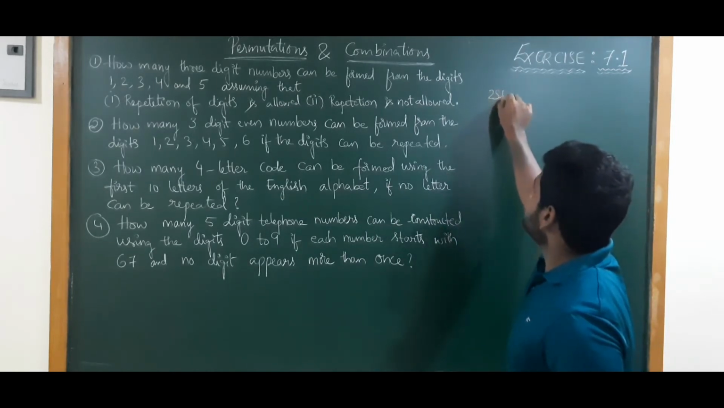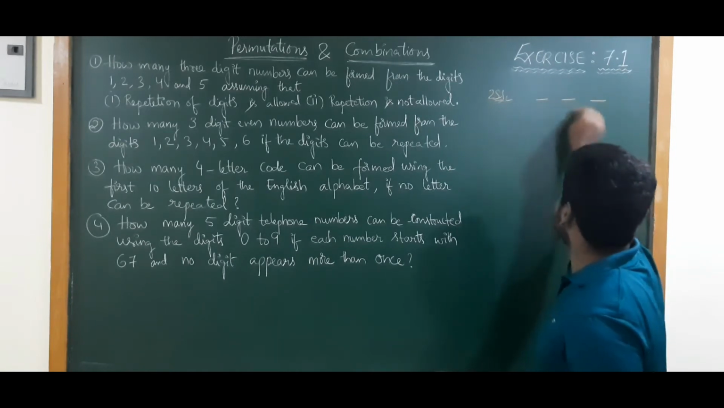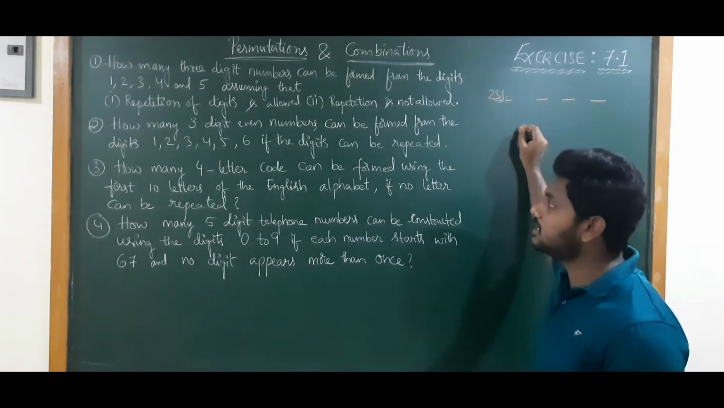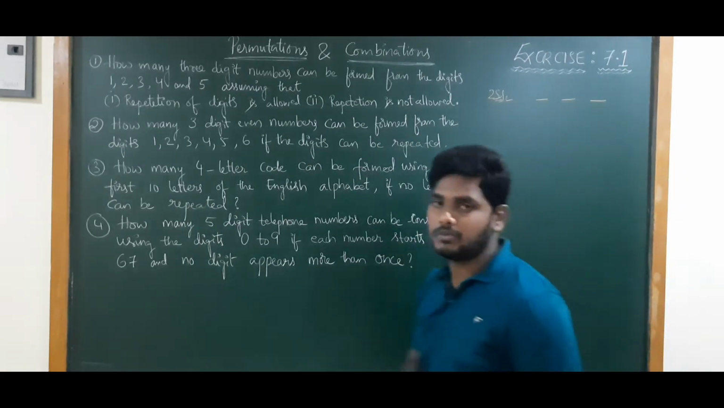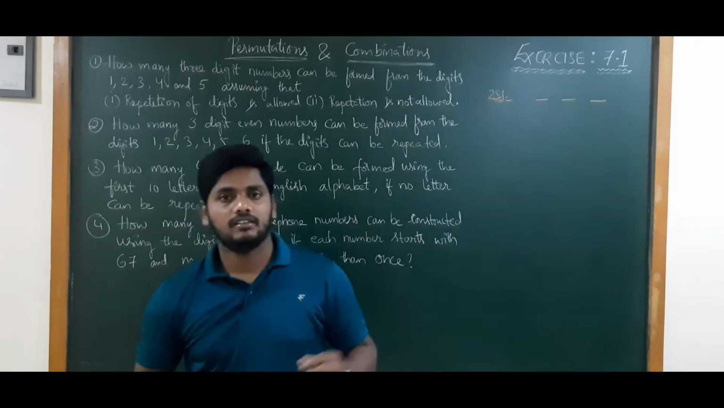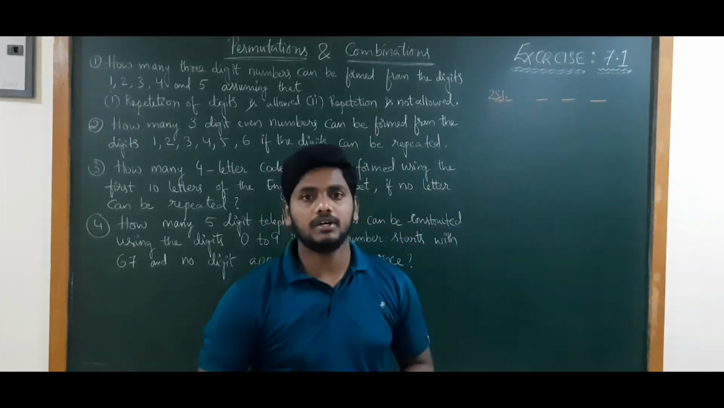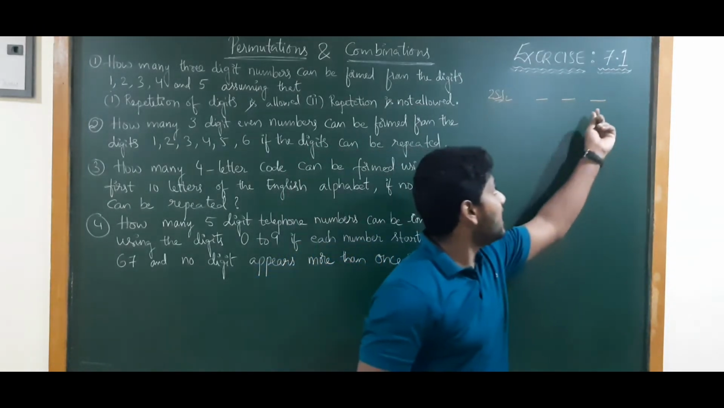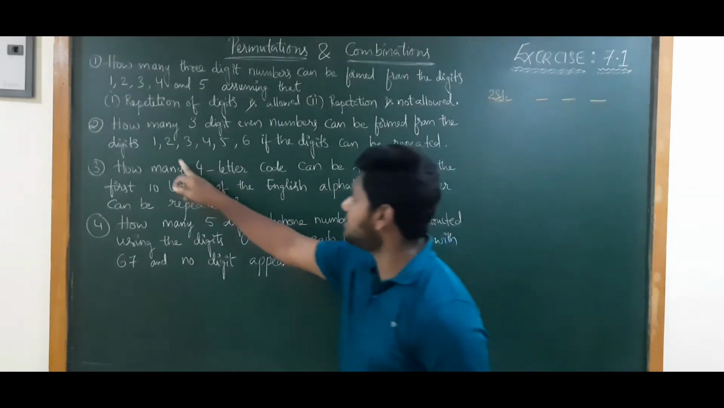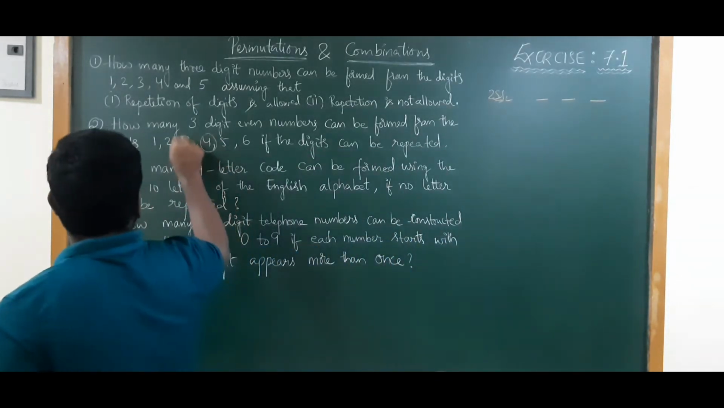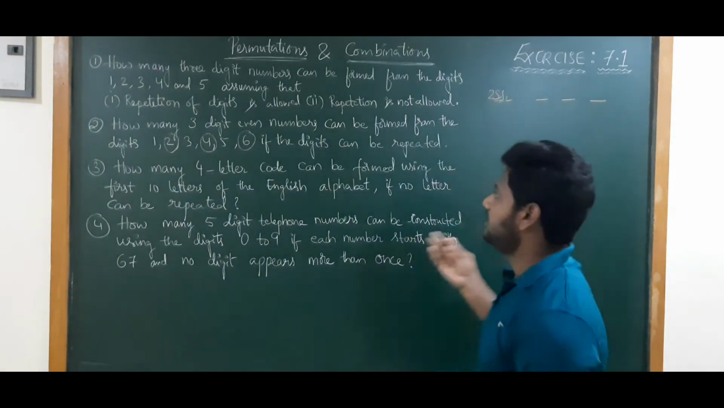So when it comes to the second solution, 3-digit even numbers. We need to form a 3-digit number, but it should be even. A 3-digit number becomes even when the total number is divisible by 2. Otherwise, simply, if the last digit is an even number, it may be 0, 2. So 0 is not there. 2, 4, 6. If the last digit is any of these 3, it will be an even number.